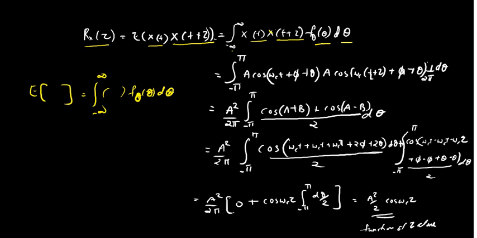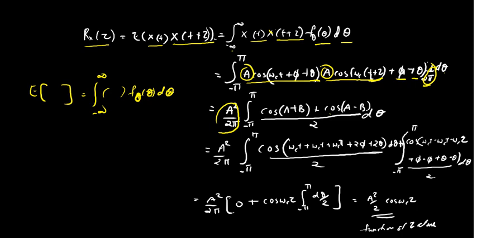So substitute the value of x of t as a cos of omega c t plus phi plus theta, and for x of t plus tau, wherever t is there I have to put t plus tau, so a cos of omega c t plus tau plus phi plus theta, into f theta of theta, which is 1 by 2 pi, into d theta. Now this a into a can be taken outside, and even the 1 by 2 pi can be taken outside, so a square by 2 pi into integral of cos a cos b, which is cos of a plus b plus cos of a minus b, by 2, into d theta.